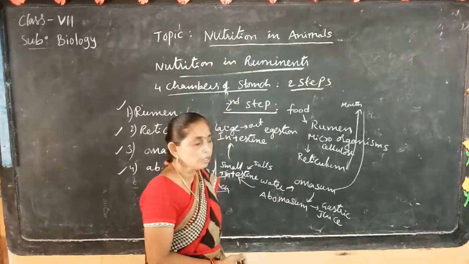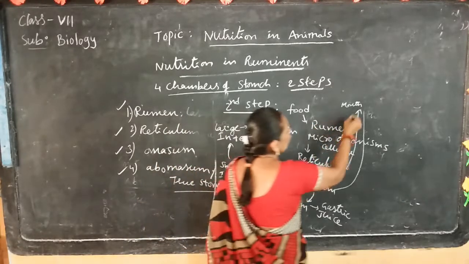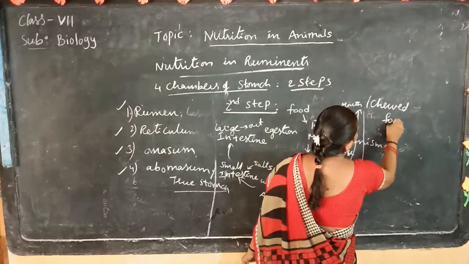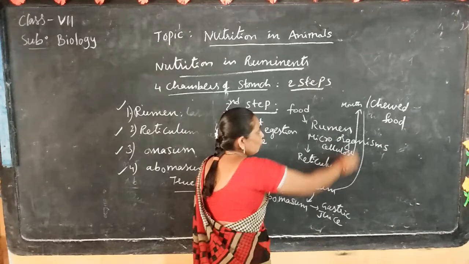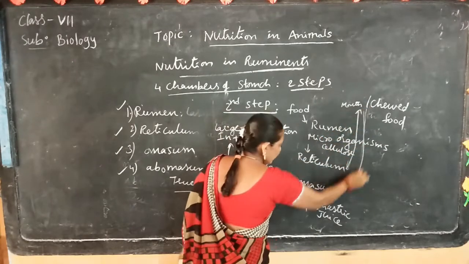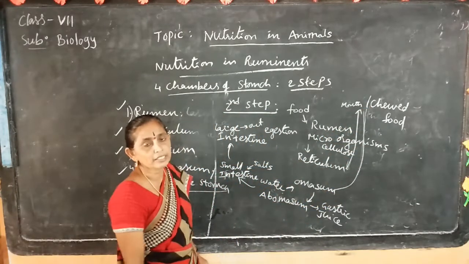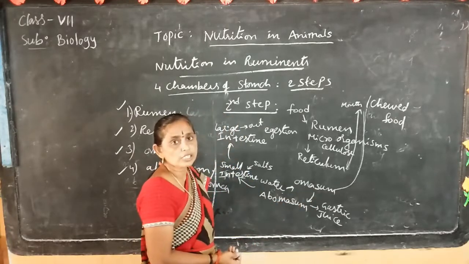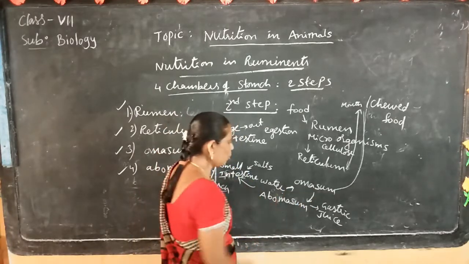Again, it is chewed properly. This food is called chewed cud. After this, the food directly enters the omasum, where any salts or water present in the food materials are absorbed.